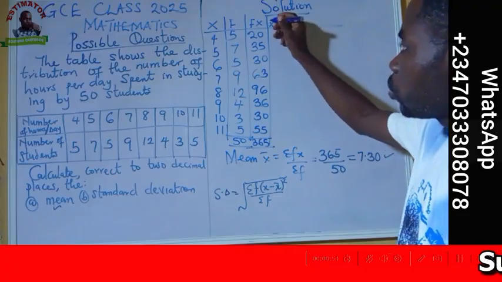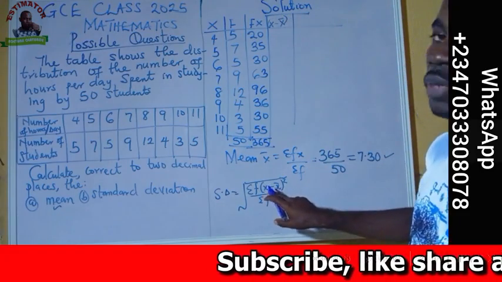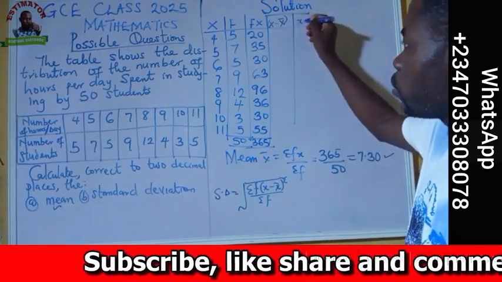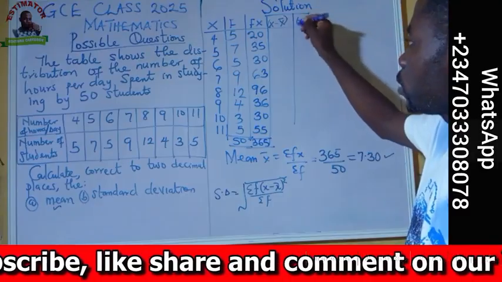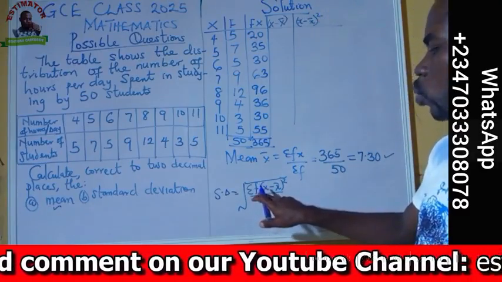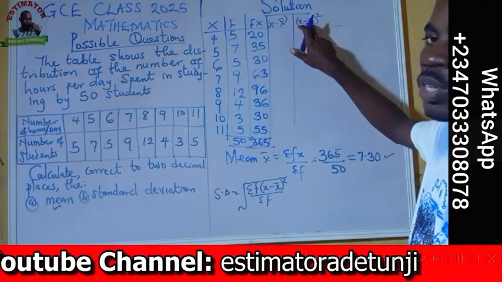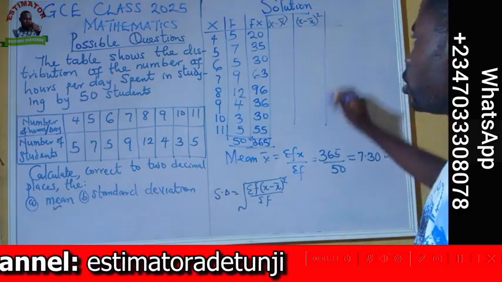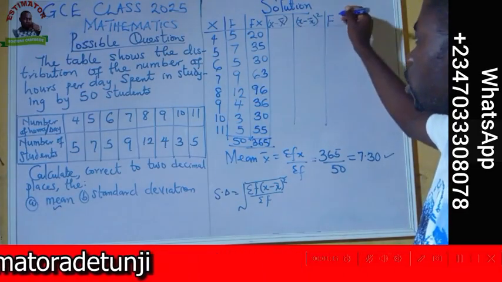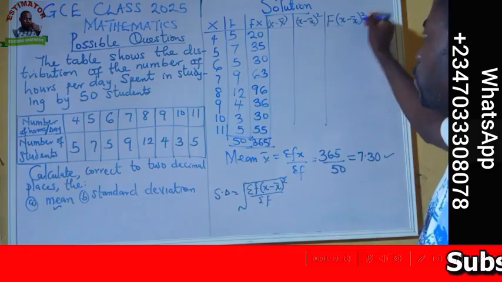That's the first one. Another one, we need the square of it. And lastly, we also need a column that will show the product of f and the square deviation. So we create this column that says f times (x minus mean) squared.